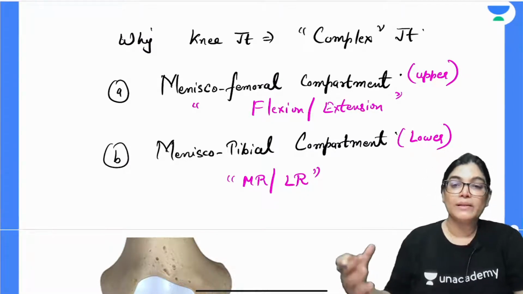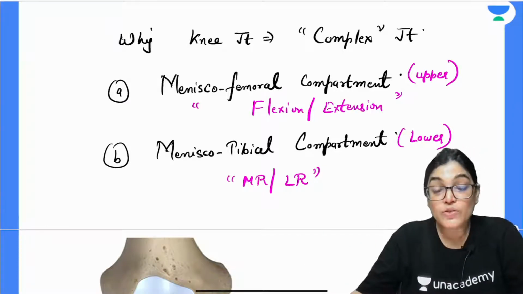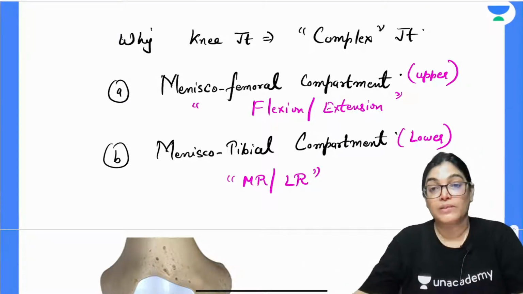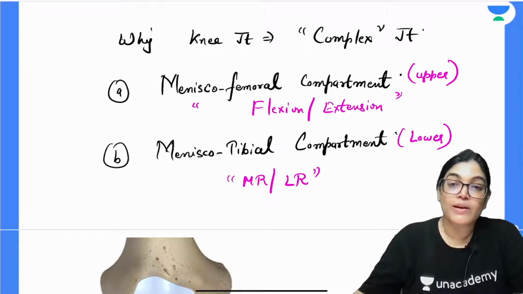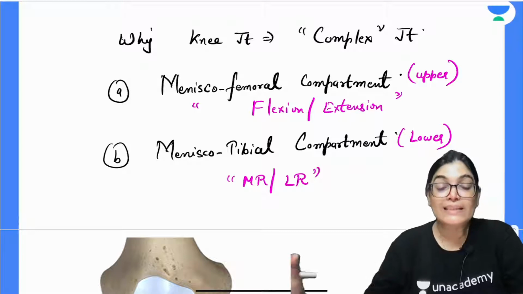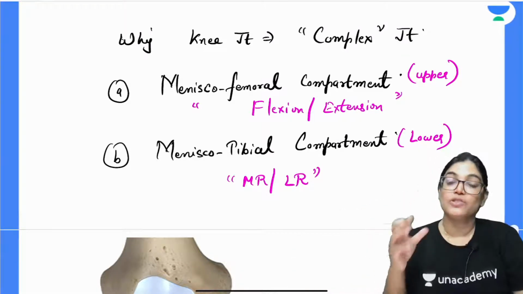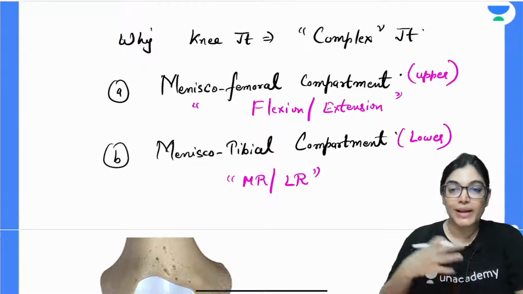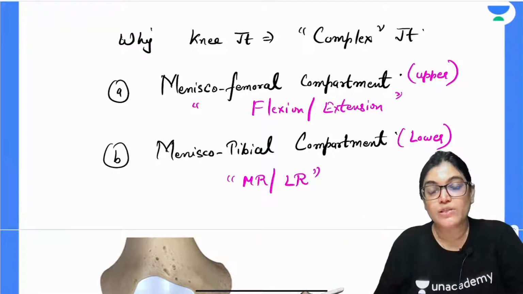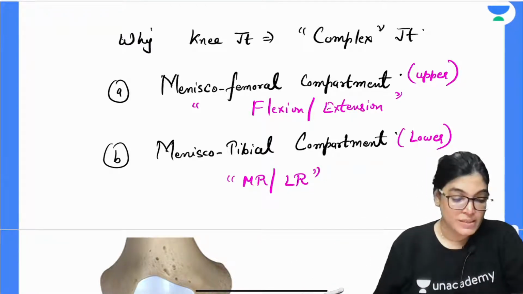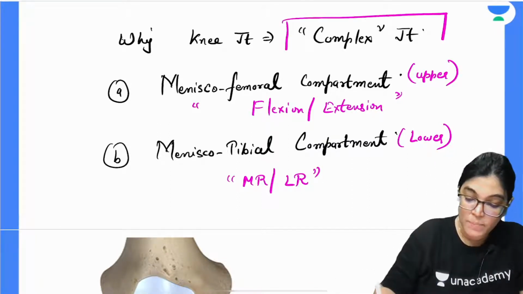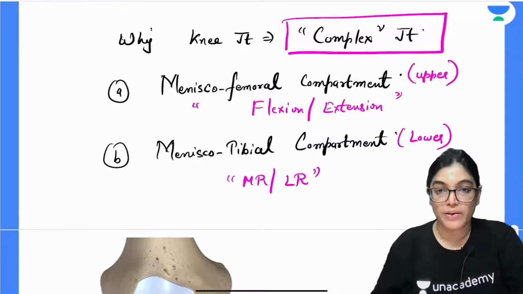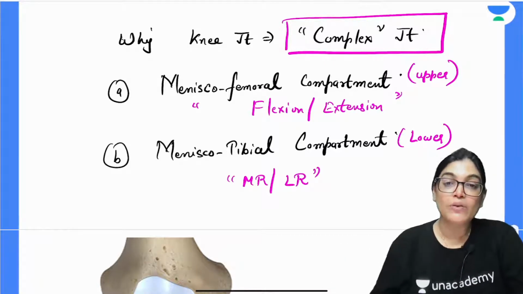So actually what happens in the knee joint, as we know, if we tell what type of joint, it will be a modified hinge joint. Why is it called a modified hinge joint? Because in the transverse axis flexion and extension take place. Along with this, there is also conjunct rotation, that is medial and lateral rotation, and because of this the knee joint is considered the most complex joint in our body, because of the presence of semilunar cartilage dividing the joint cavity into two compartments.